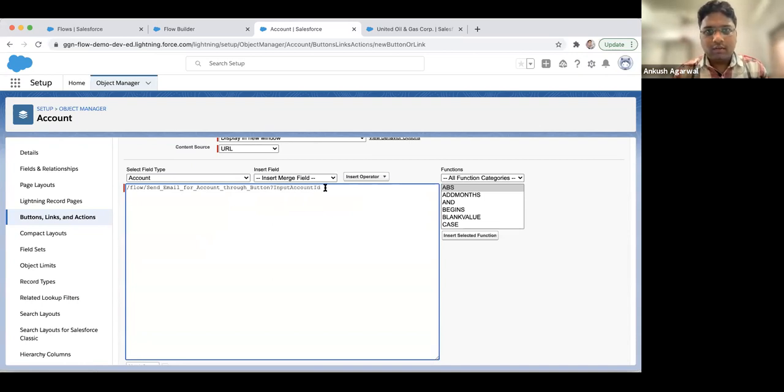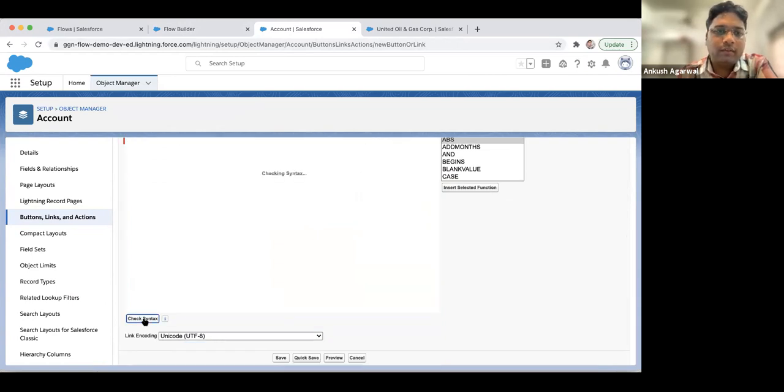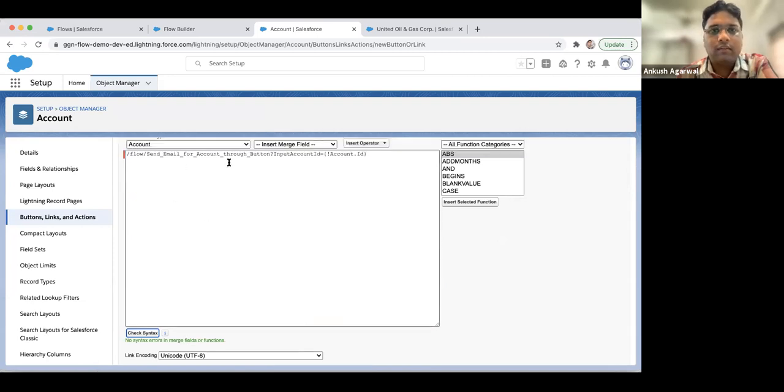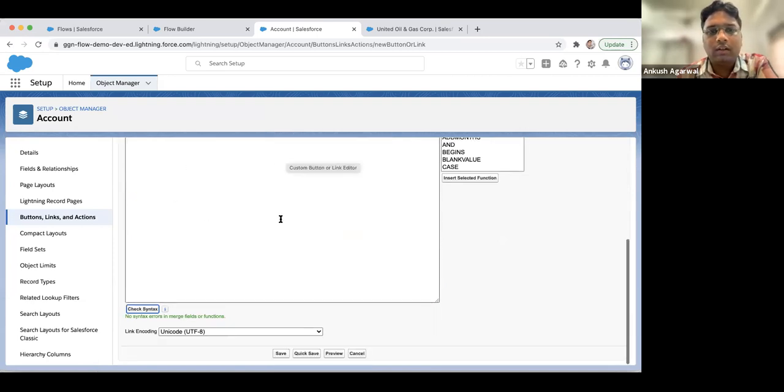Okay, now we have to equate it, and its value we can find from here. So first of all, account object, then its account ID. So it will come in the similar format which we generally were using in the flow builders also. So in the curly braces, then exclamation and Account.Id. Okay, so just to make sure, we'll check the syntax of this. No syntax error means we'll have the correct formula over here, and we'll just save it.